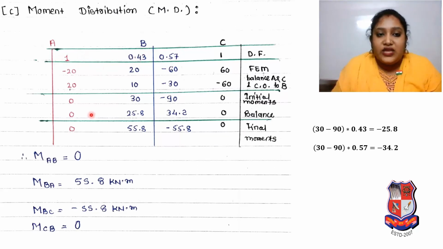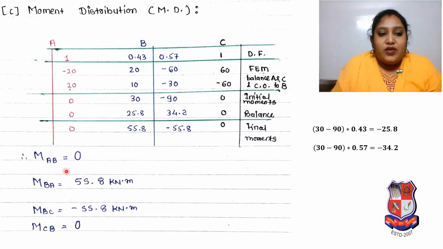Don't get confused with any step. It is very simple. You just have to focus and understand, because whatever value is taken is already mentioned over here. How we got the value, I already discussed, so no need to get any confusion.